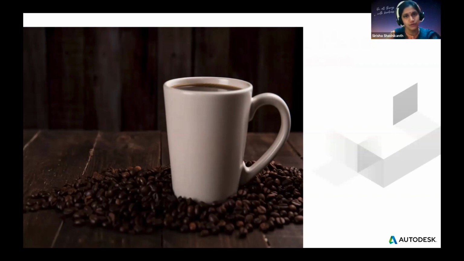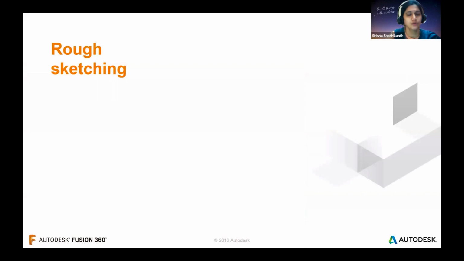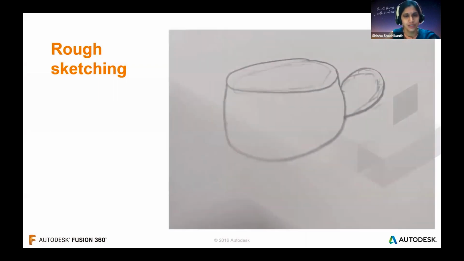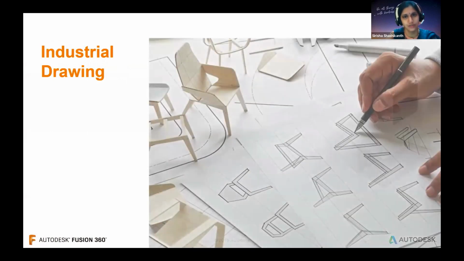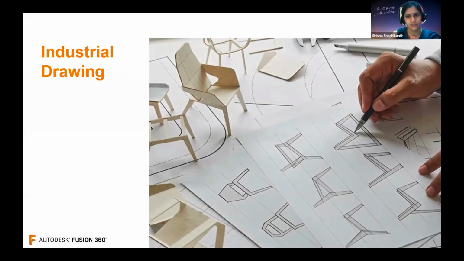So how do you take it from your idea to the virtual world? First thing, I would recommend going for a rough sketch. Take a paper and start sketching; any rough sketch is okay. If you're an industrial engineering student, you might have learned industrial drawing, so through that also you can start drawing.